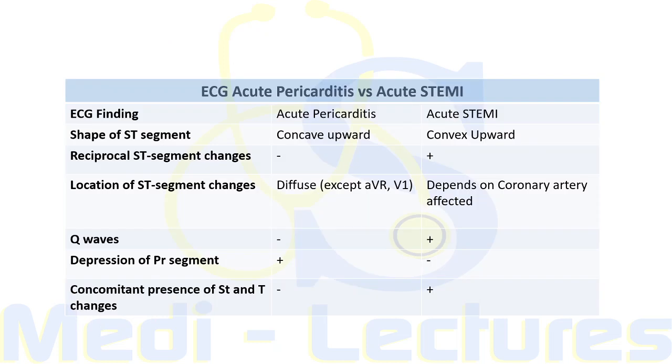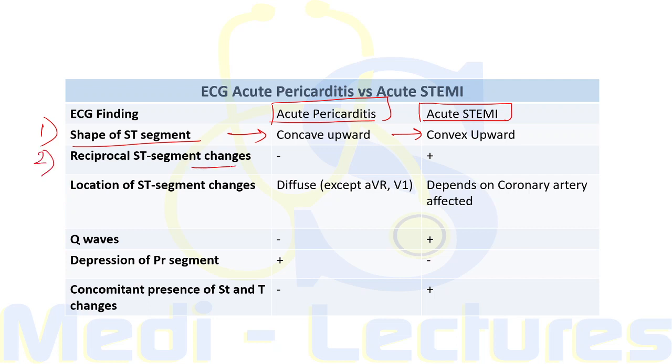Now let's see the differences between ECG of acute pericarditis as well as acute ST elevation MI. So we will differentiate based on the following points. First of all, when we consider the shape of the ST segment, it is concave upwards in cases of pericarditis and convex upward in cases of acute ST elevation MI.